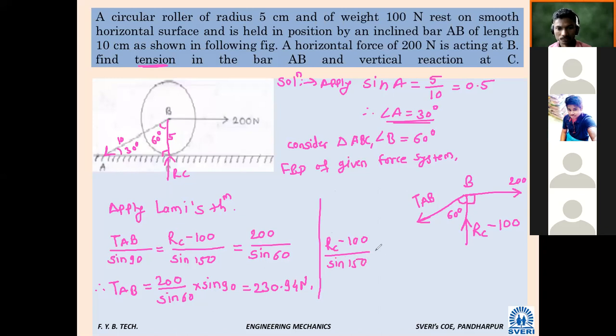215.47, sine 60. I don't have space here. RC is equal to 215.47. 0.47 is the correct answer. This 215 and 230 in inverse. 215 is the correct answer.